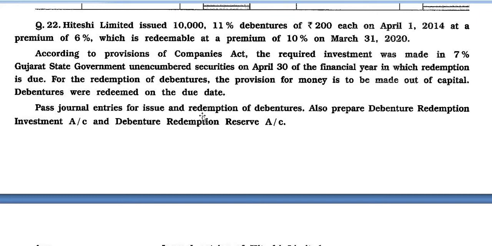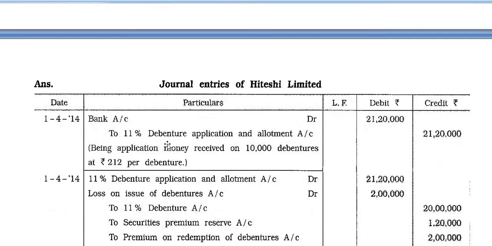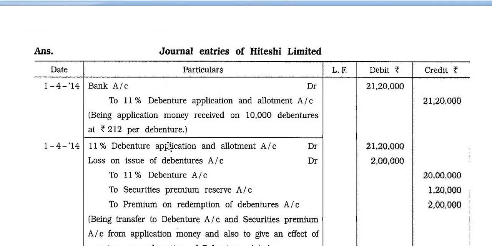Pass journal entries for the issue and redemption of debentures. Also prepare debenture redemption investment account and debenture redemption reserve account. Answer part: journal entries of Hiteshi Limited.